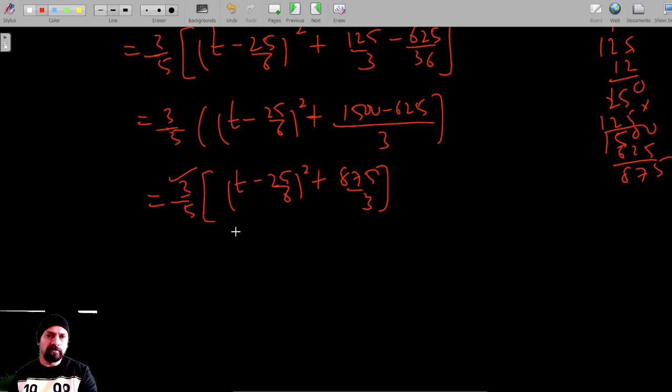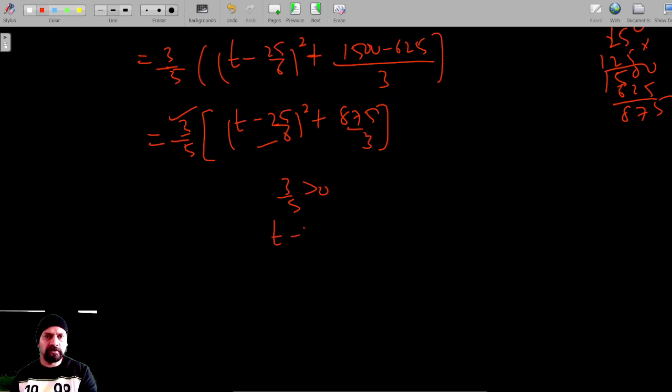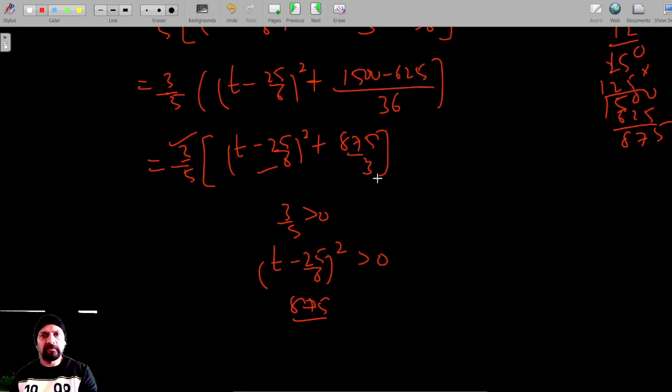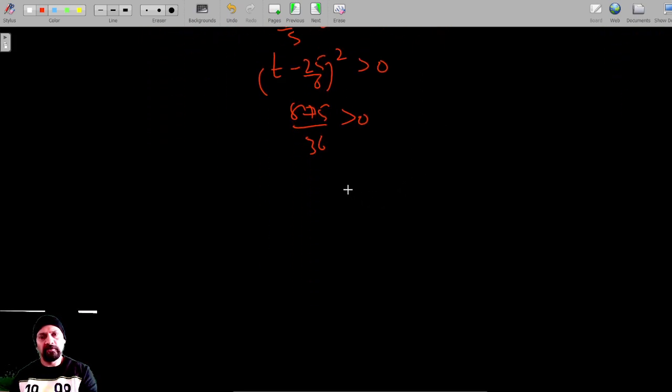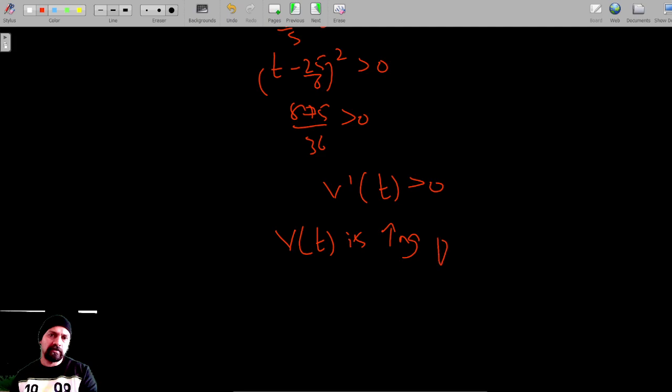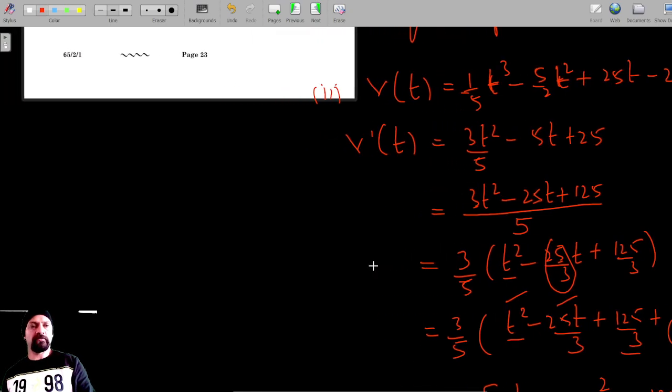Now 3/5 is obviously positive. The square (t minus 25/6) the whole square is positive. And 875/36 is also greater than 0. So that means this is greater than 0. Because the first order derivative is greater than 0, this function is an increasing function. And this was the last question of this set series.